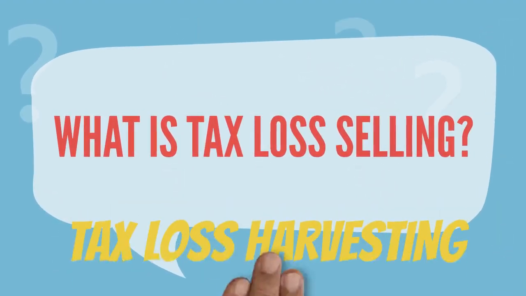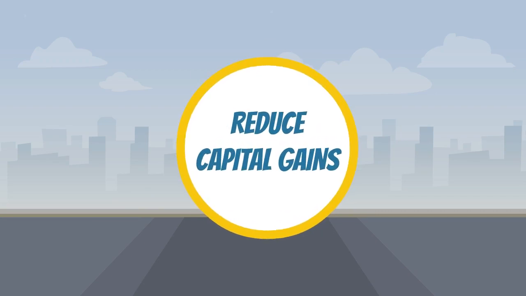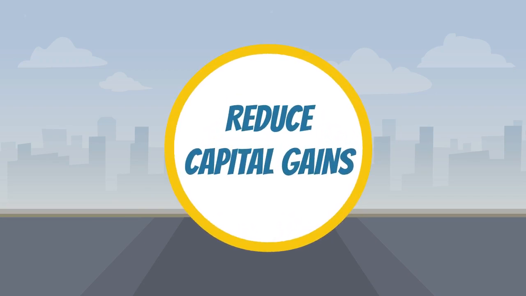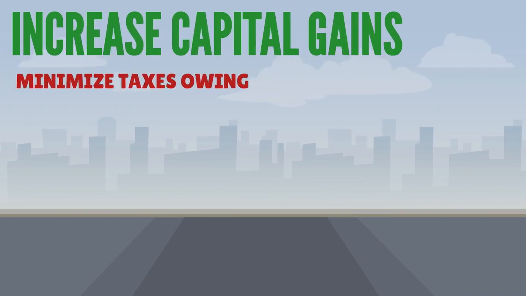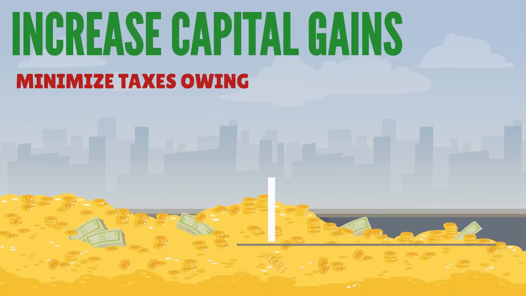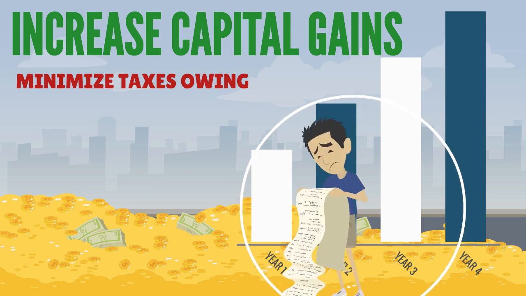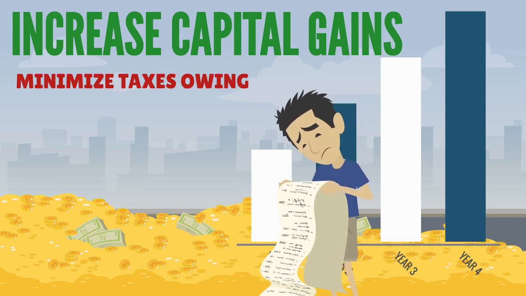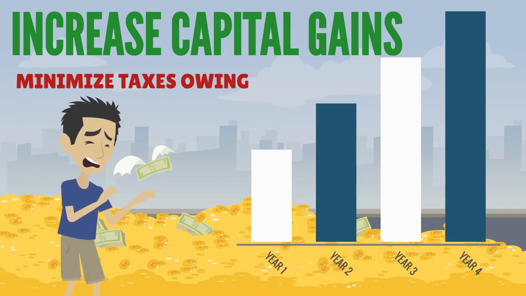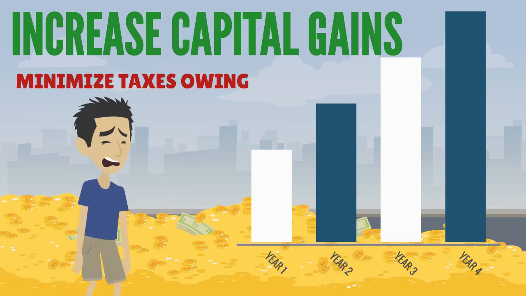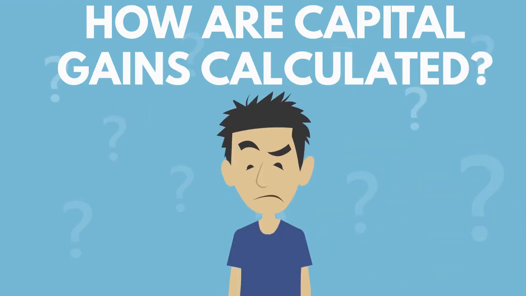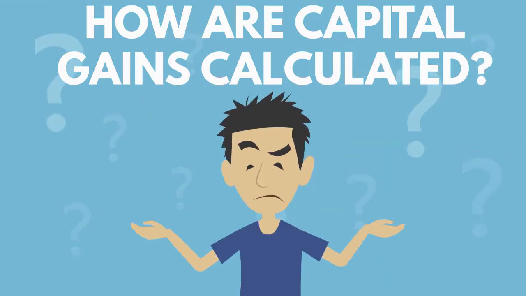Tax loss selling, or tax loss harvesting, is a strategy investors use to reduce the amount of capital gains that you owe at the end of each tax year. While we always want to have as many capital gains as possible, meaning we want our investments to grow as much as possible, we obviously don't want to pay as much tax as possible. Strategically deciding when we sell our investments can have a huge impact on the amount of taxes that we will owe. Before we dive in, it's important to understand how capital gains and losses are calculated.